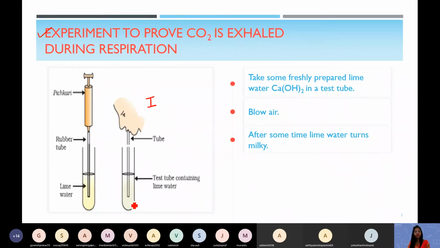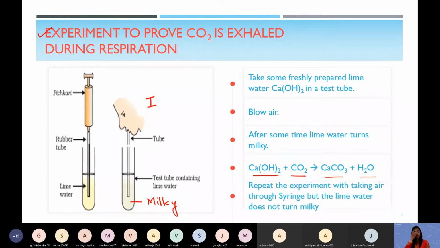Milky means it will become white. So when you blow your exhaled air into the solution, it turns milky. It means that the calcium hydroxide, which is the lime water, combined with carbon dioxide to form calcium carbonate and water.